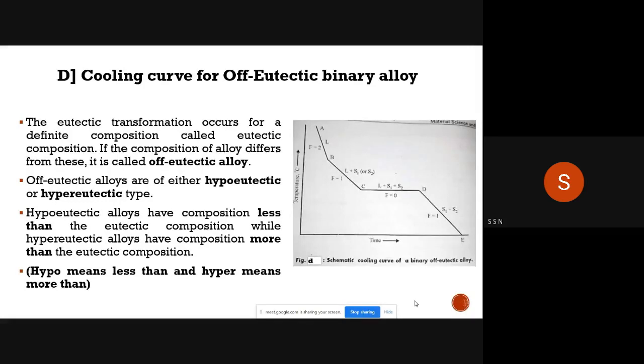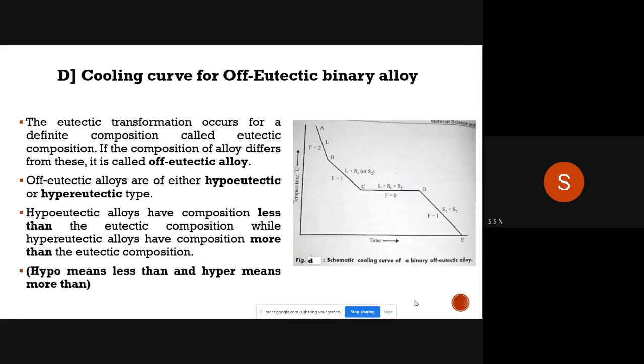These terms, hypereutectic and hypoeutectic, will come in the iron carbon diagram also. So understand these two terms. Hypoeutectic means the alloy that has the composition less than the eutectic composition.